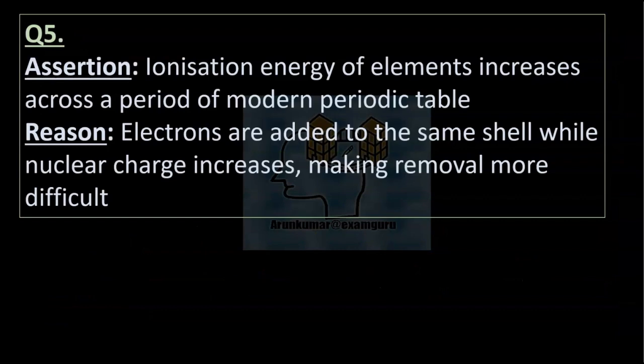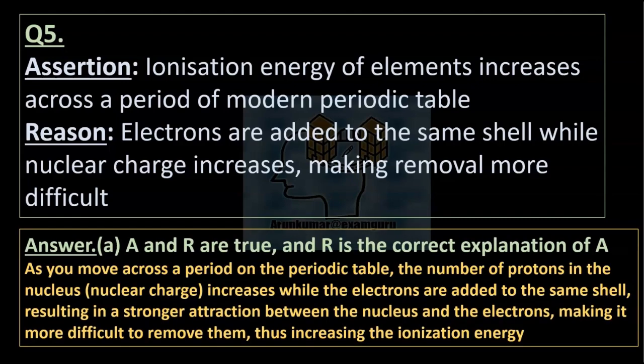Question 5. Assertion: Ionization energy of elements increases across a period of the modern periodic table. Reason: Electrons are added to the same shell while nuclear charge increases, making removal more difficult. Right answer option A. A and R are true, and R is the correct explanation of A. As we move across a period, the number of protons in the nucleus increases while the electrons are added to the same shell, resulting in strong attraction between the nucleus and the electrons, making it more difficult to remove them, thus increasing the ionization energy.